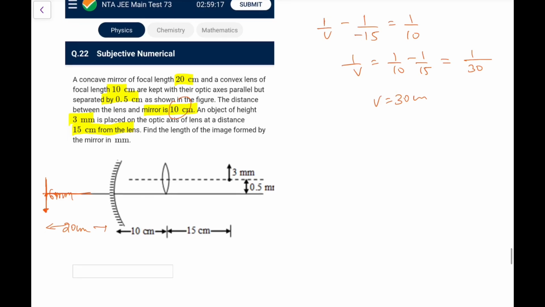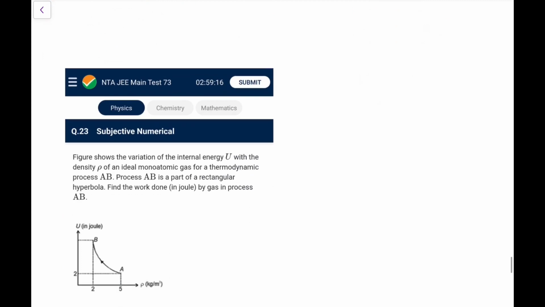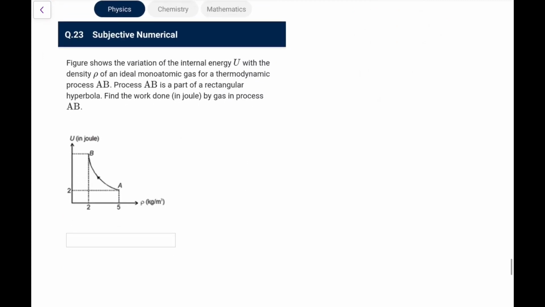Now, for this, the object is virtual, so you will have u as plus 20, so apply the formula 1 by v plus 1 by 20 is equal to 1 upon, it would be negative, negative 20, so 1 by v would be minus 1 by 10, so v is minus 10. So we'll have an image at 10 centimeter here, so it is at half the distance, so height will reduce to half, so the length of the image would be half of 6, that is 3 mm for sure. So you can directly go for 3 mm, because you know magnification is the magnitude of v by u, so it is half, so 6 will become 3 mm.